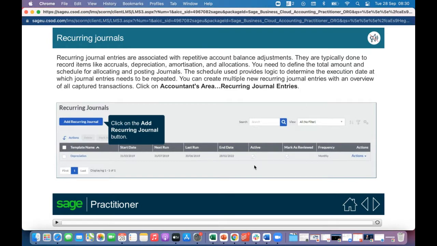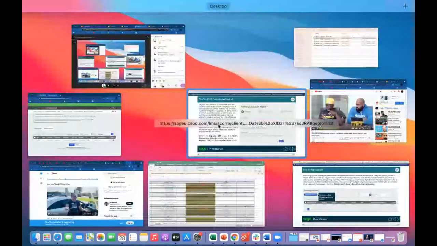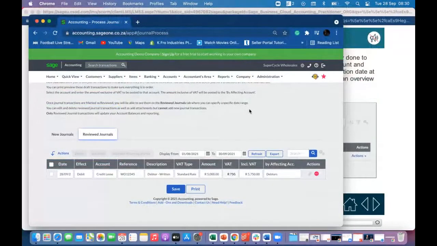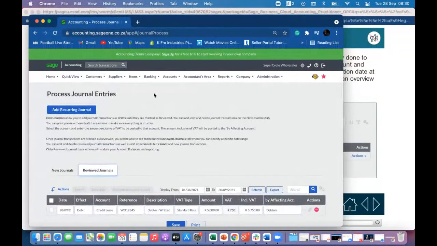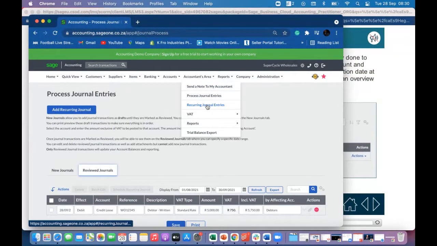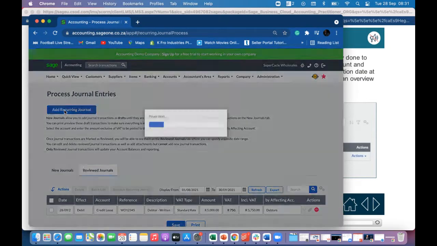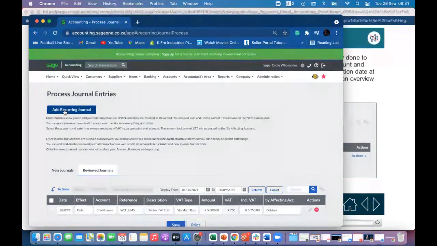So this just makes your life easier in that you don't have to come here every single month and actually do another. Oh, we're actually already on it. So accountants area, click on reoccurring journal entries. Then you obviously have this screen here. Then you just click on add reoccurring journal.